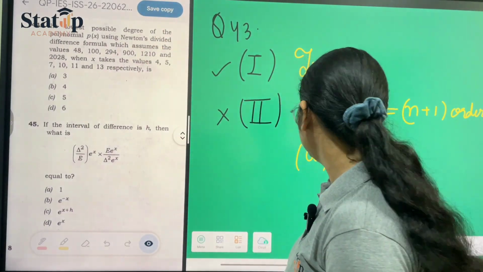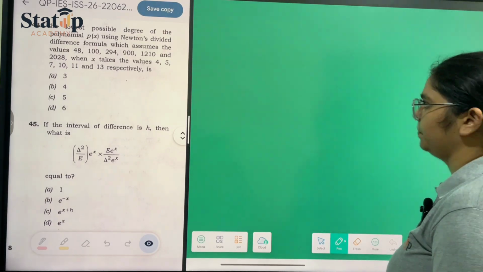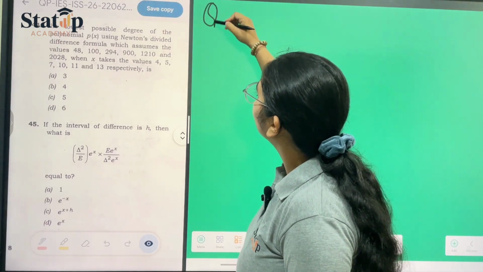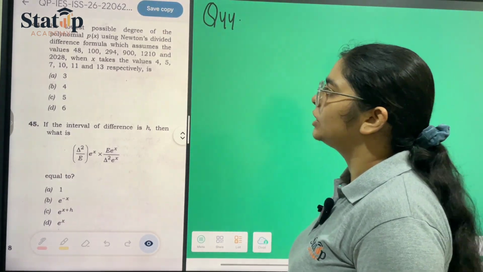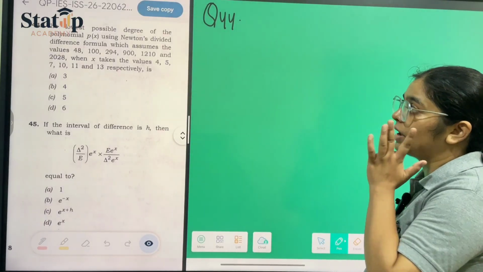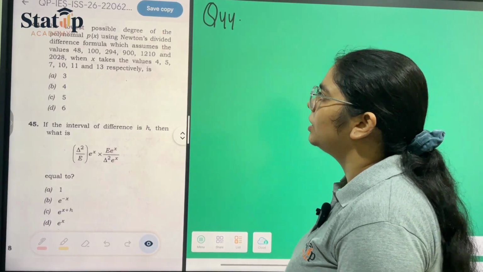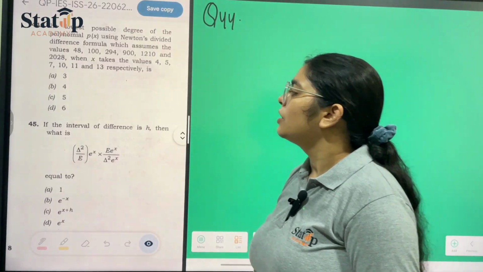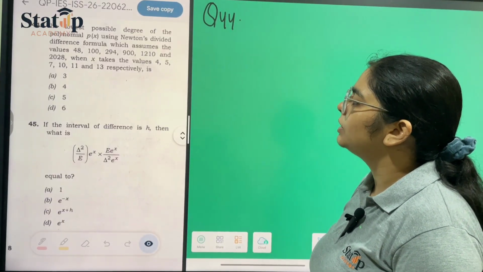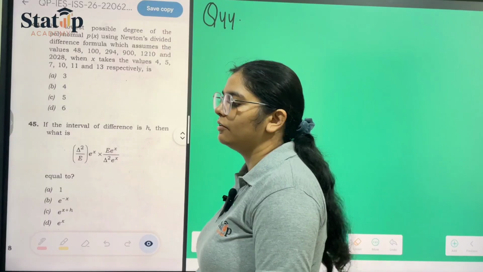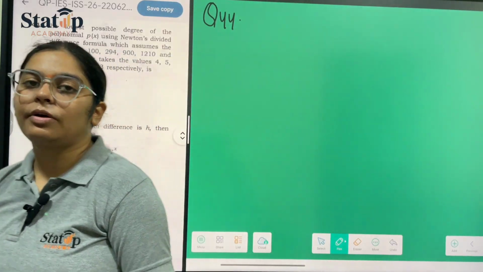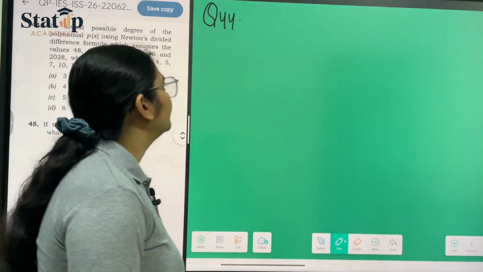Now moving towards another question, which is question number 44, and it requires more time for calculation because we have to calculate the divided differences. The question asks for the lowest possible degree of polynomial p(x) using divided differences. They have given us 5 data values, and from that we have to calculate the divided differences.